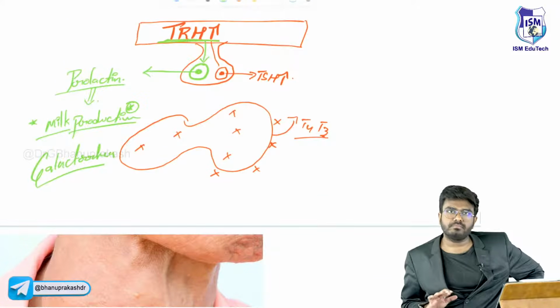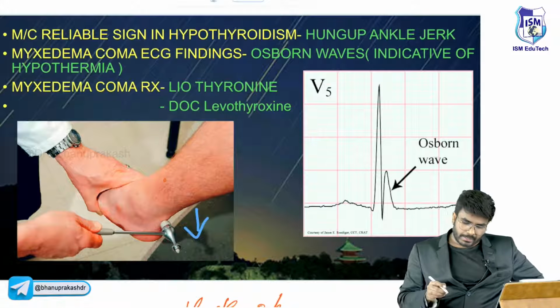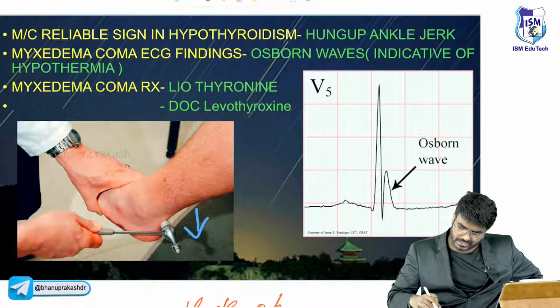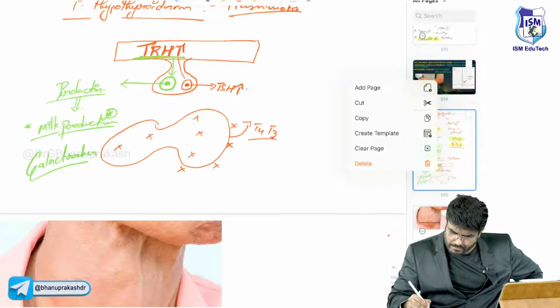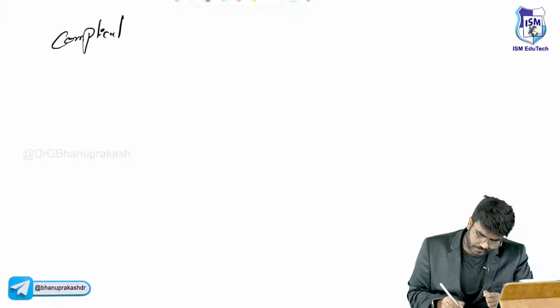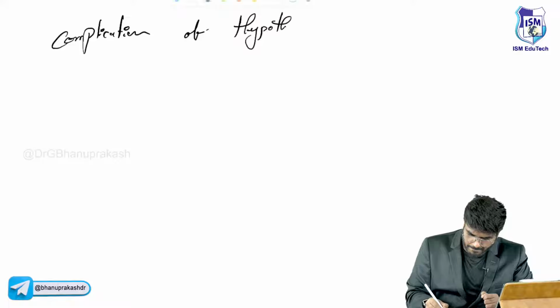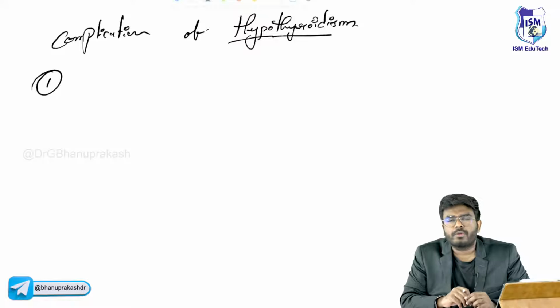So done, sir? Completed? Now, what else should I teach you? Here, look. Imagine there is a severe hypothyroidism. First let me explain the concept, later let me come back to the thing. Very important for your exam. Even the recent exams have asked this question. The complication. Complications of hypothyroidism. Let me tell you one complication.